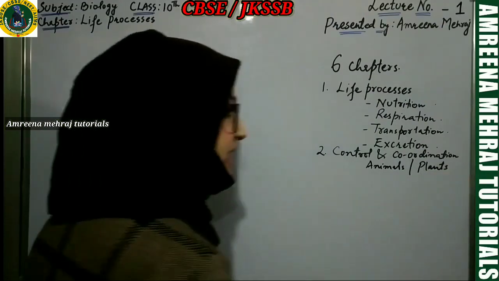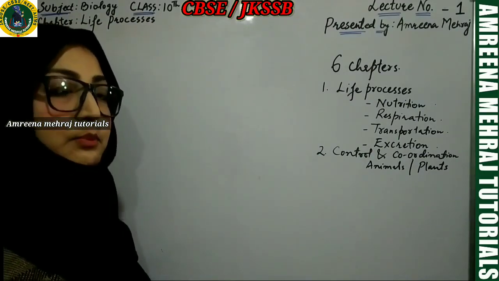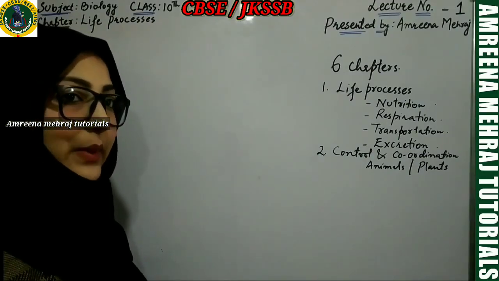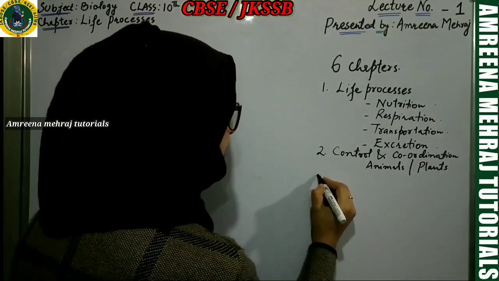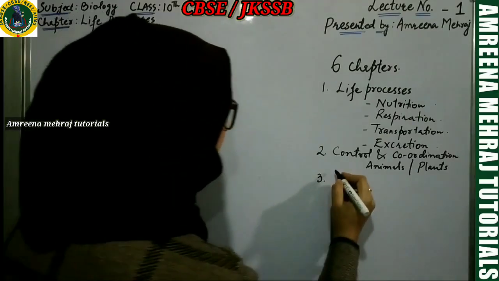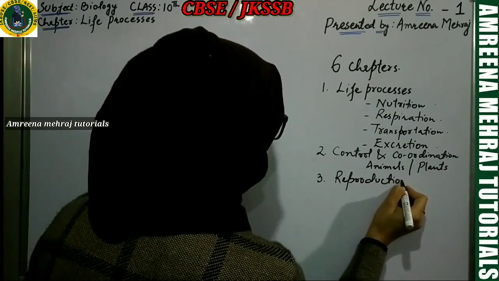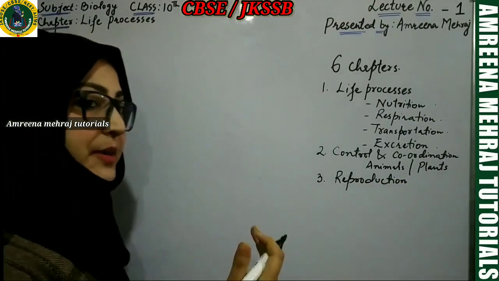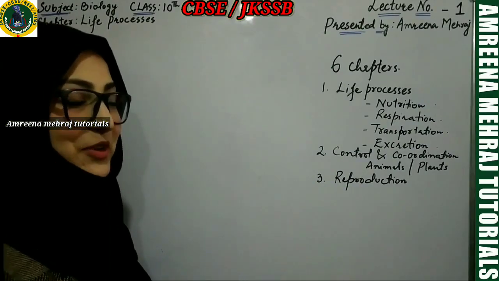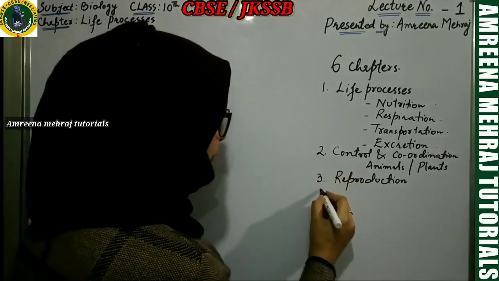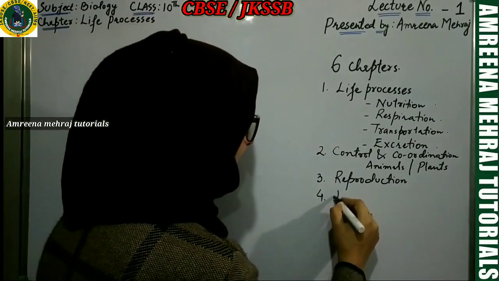So, class 10th biology makes you understand both the zoological aspect as well as the botanical aspect, meaning you are dealing with animals as well as plants. After that, you have to go through a very important chapter called reproduction. Again, here you have to deal with the reproduction systems in plants and the systems of reproduction in animals. The 4th chapter you're going to deal with in biology for class 10 is heredity